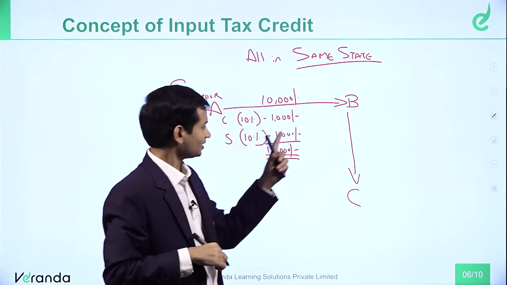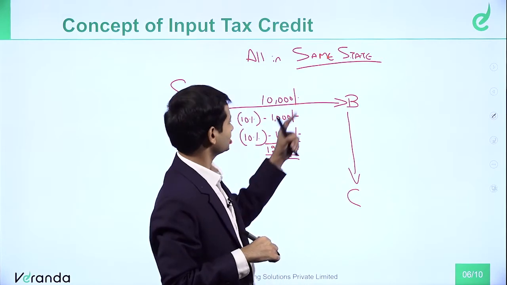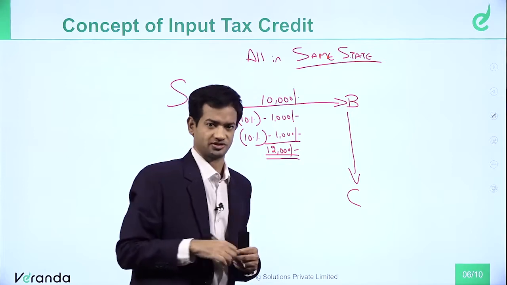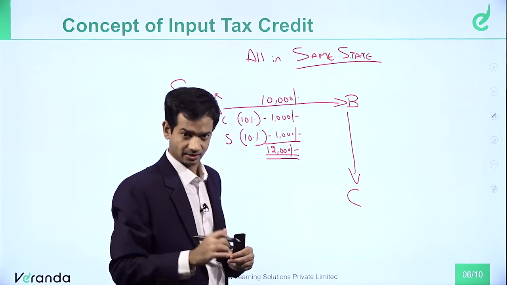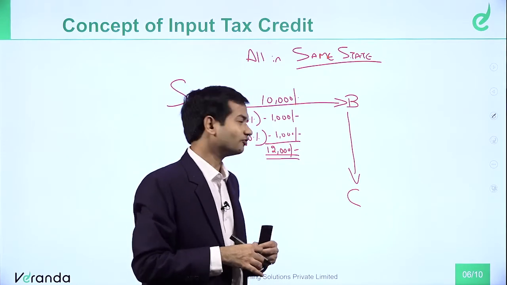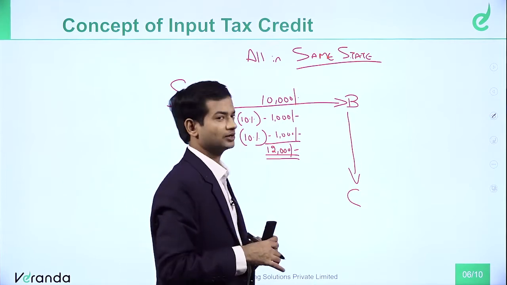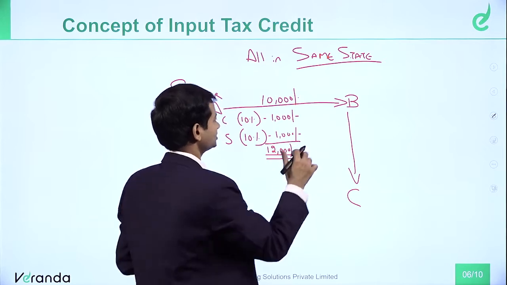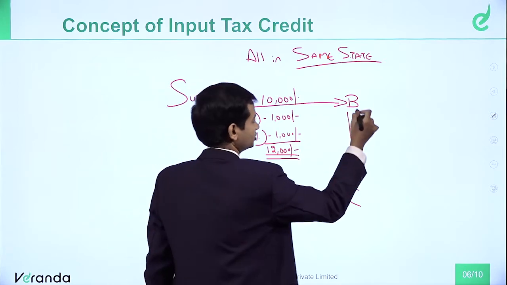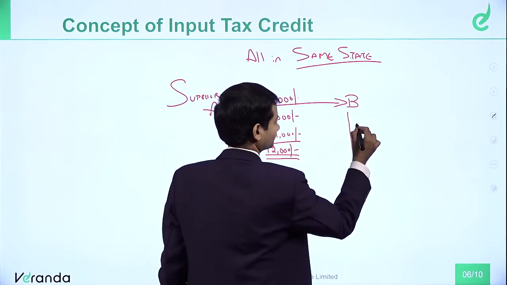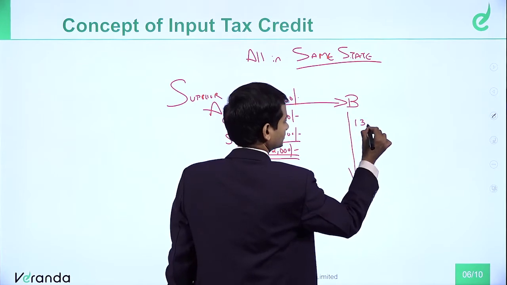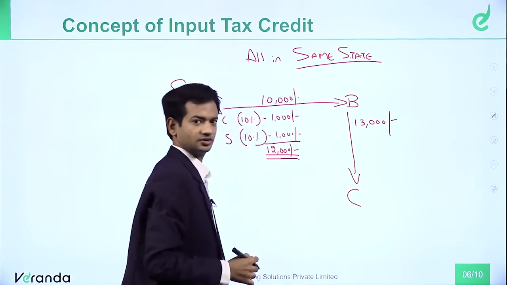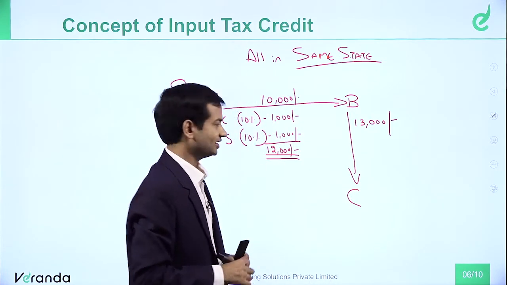Now, when B is supplying goods to C, let's say of 10,000 rupees, he has added a margin of 1,000 rupees. Let's take simplicity, not to confuse with 1,000. Let's say he has added a margin of 3,000 rupees. So B is selling to C for 13,000 rupees. 3,000 rupees is the added margin, and he's charging tax.